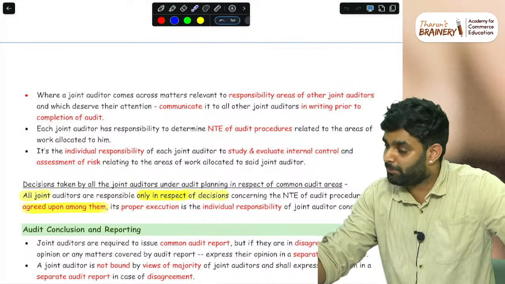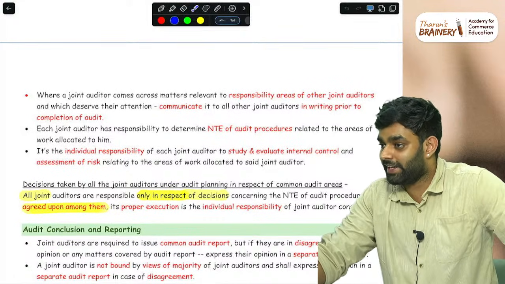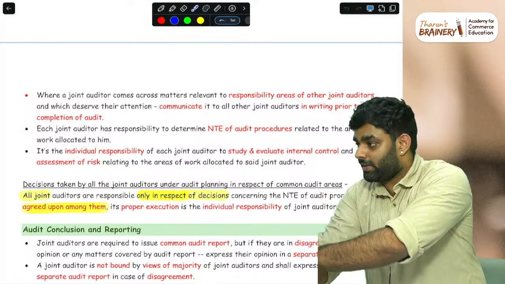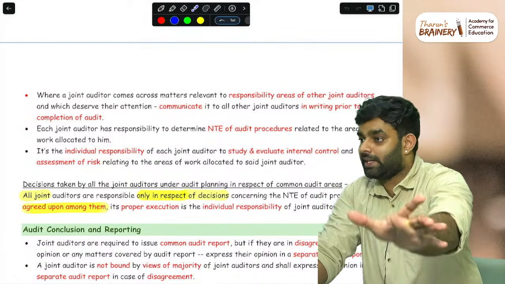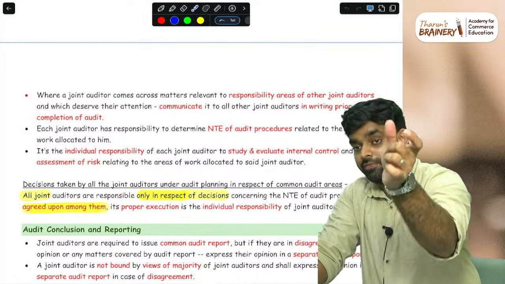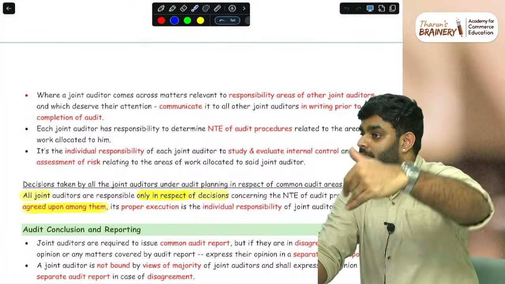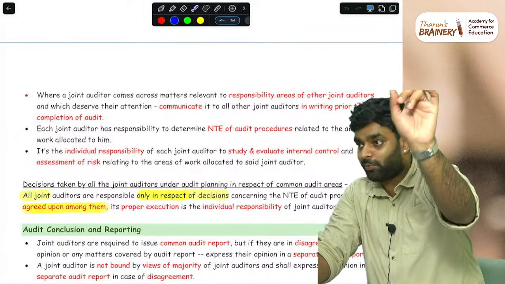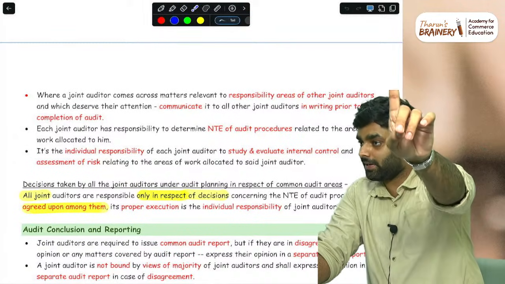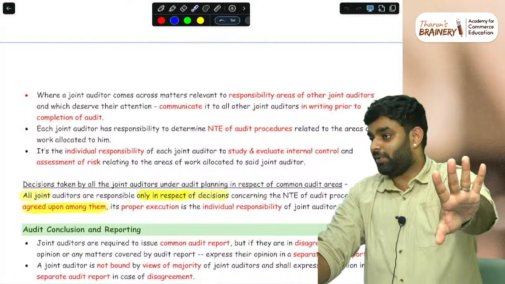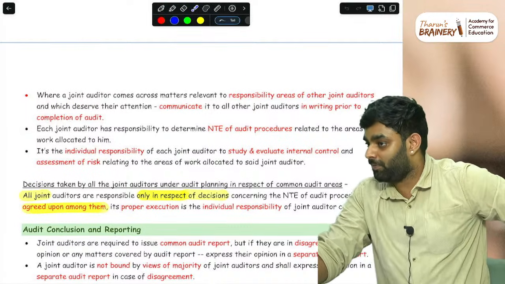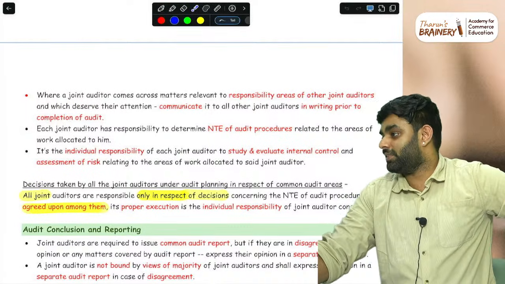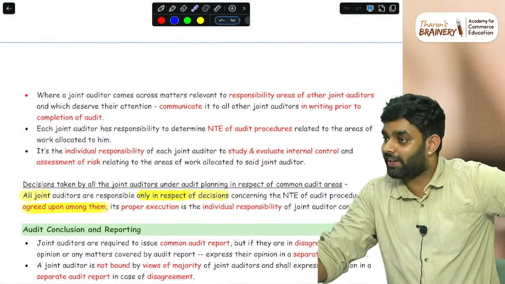The major responsibility, that is what we are saying. Three common audit areas were there, and one auditor was basically performing the common audit area, and because of that auditor's problem, some issue went unnoticed and caused a future problem. The first responsibility is his, he is the number one culprit. The joint auditors are responsible, but the first and major responsibility is his. That is how it goes. This is an ambiguity area.